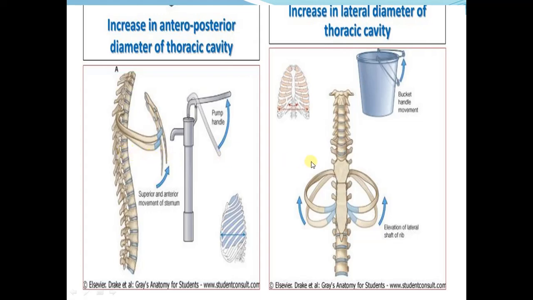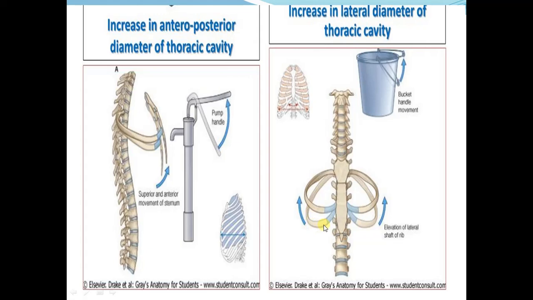The other movement that we discussed was the bucket handle movement. This is the handle of the bucket. When you try to lift a bucket, the handle moves upward and becomes transverse. Same is the movement of the ribs due to contraction of the external intercostal muscles. Normally the ribs are slanting downward like this.